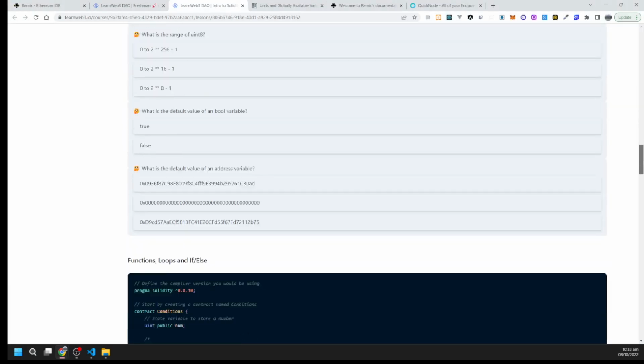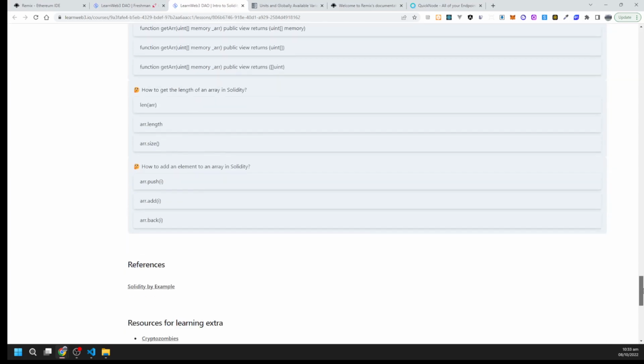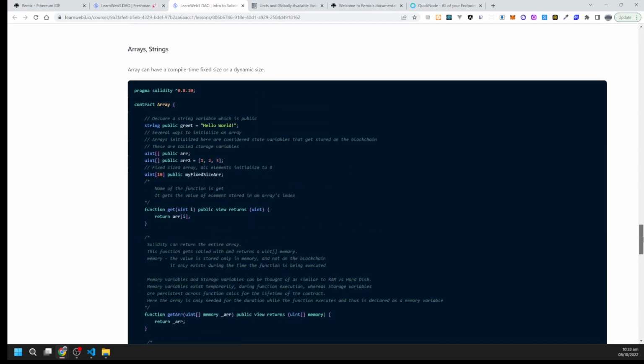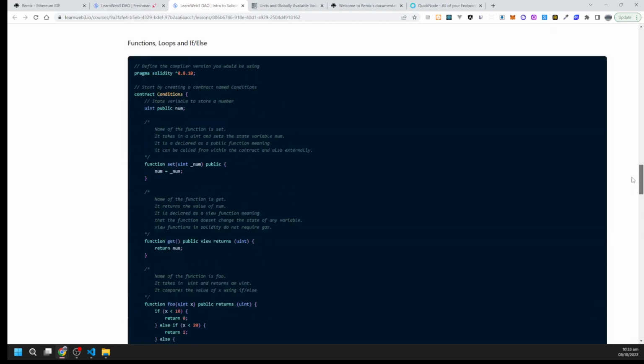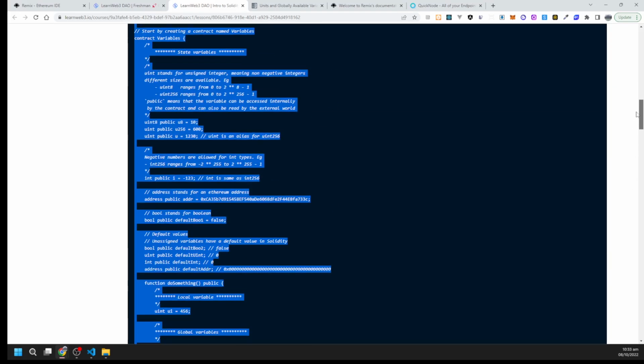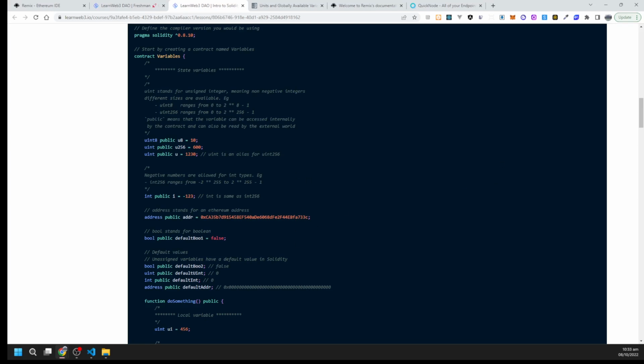Let's see if they are defining it or not. Okay, they have given us all the syntax which is required. So let me explain it.